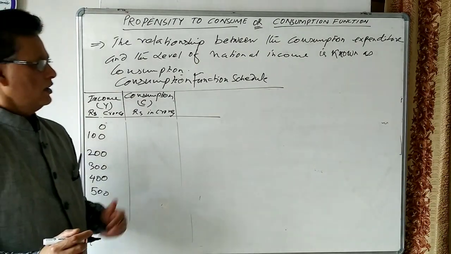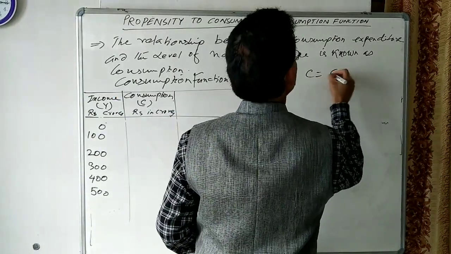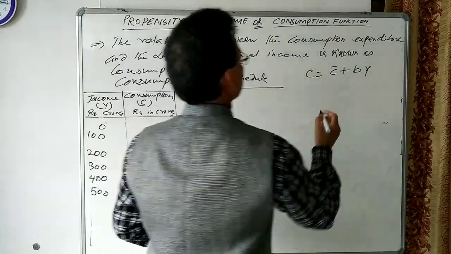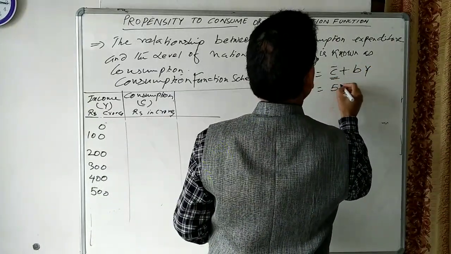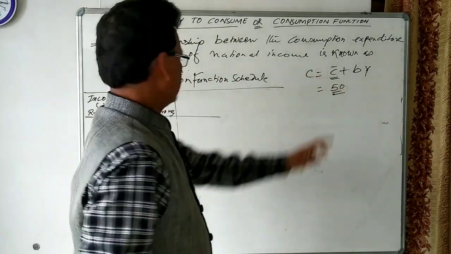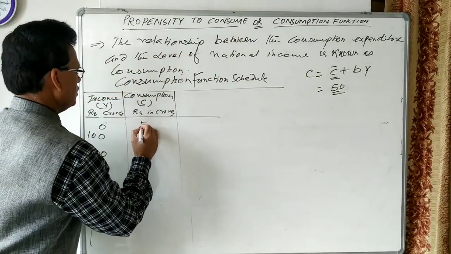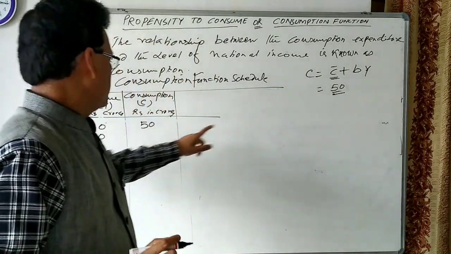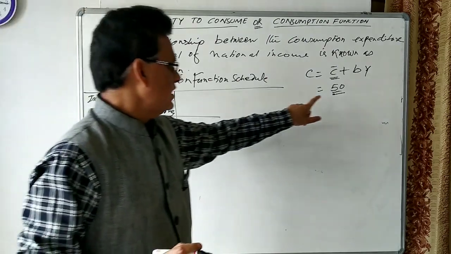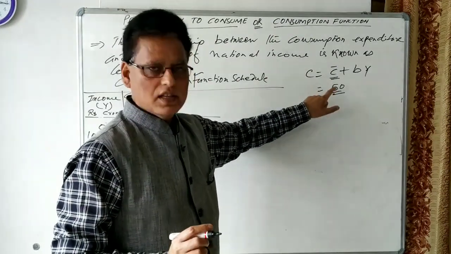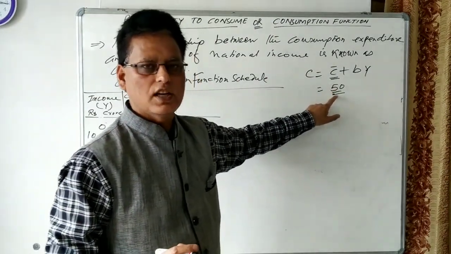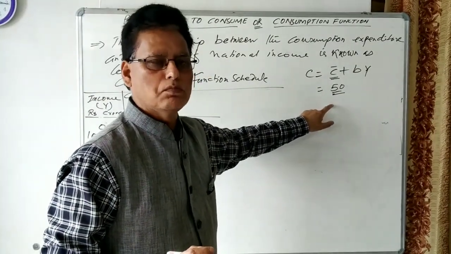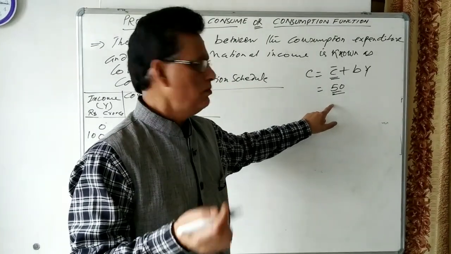We have seen this formula: C is equal to C-intercept plus BY. It means, let us see, some income here. Suppose we assume 50. Autonomous consumption is 50. Autonomous consumption always remains positive. This is the consumption, autonomous consumption, which remains always positive. This shows the people will consume even if the level of income is 0.